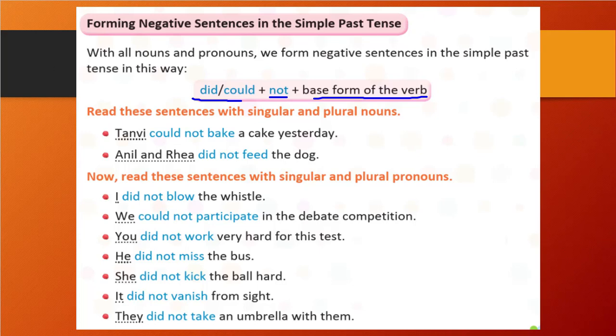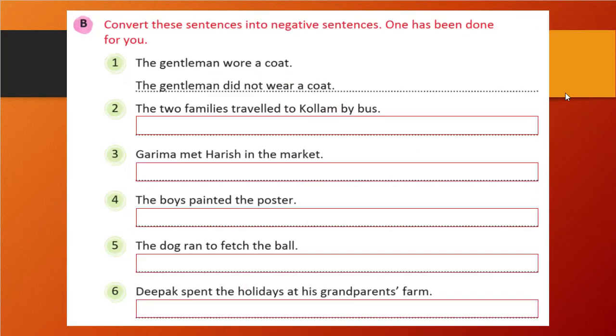Let's see further. So there is some exercise. Convert these sentences into negative sentences. The gentleman wore a coat. The gentleman did not wear a coat. What we did here, we just found our verb, that is wore. In the place of wore, what will we write? Did not and the base form of the verb, that is wear. So we will write did not wear. Apart from this, we are going to do nothing.